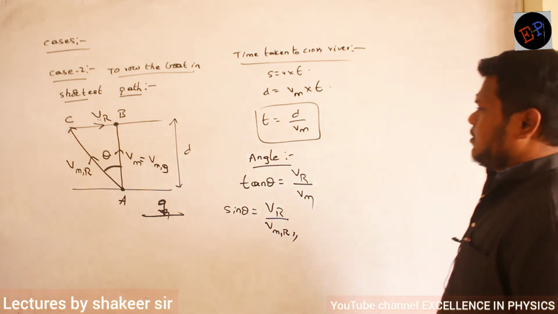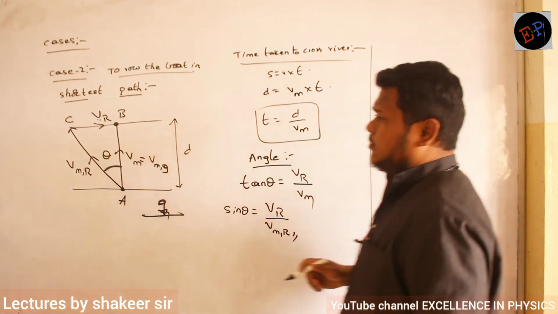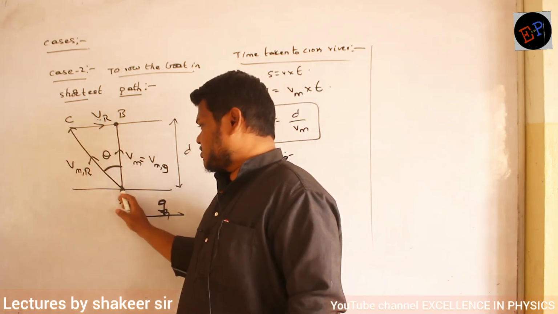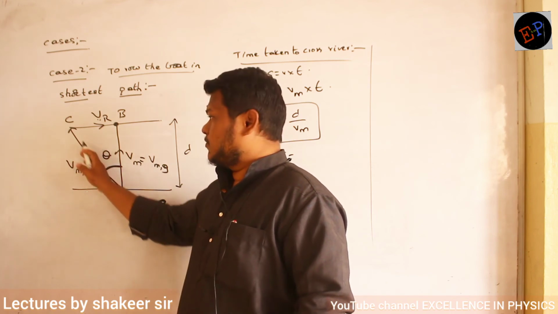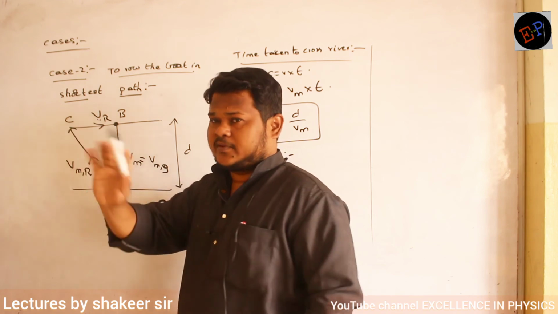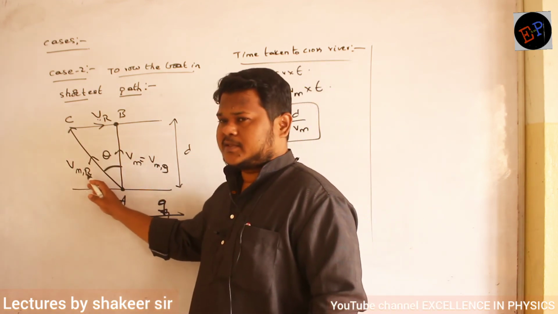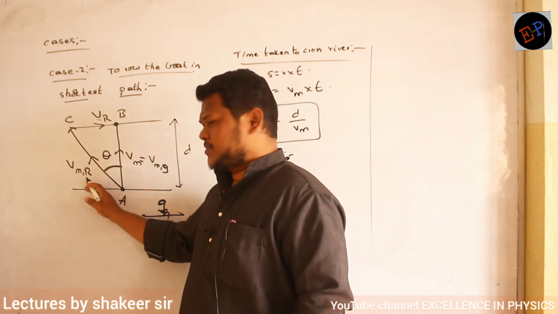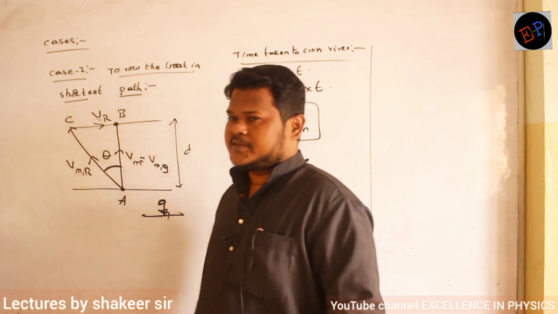Now see, how can I calculate the drift BC? This is the drift. Actually, the person is trying to row in this direction. So if the river is at rest, he will reach here. If the river is not flowing, then this is the velocity with respect to the river; the river is the observer, so the river should be at rest. So if the river is at rest, the person will reach point C.